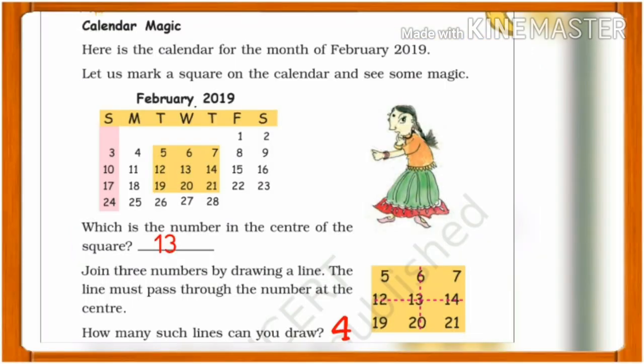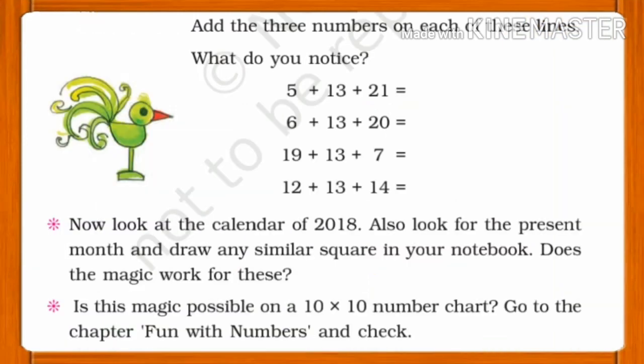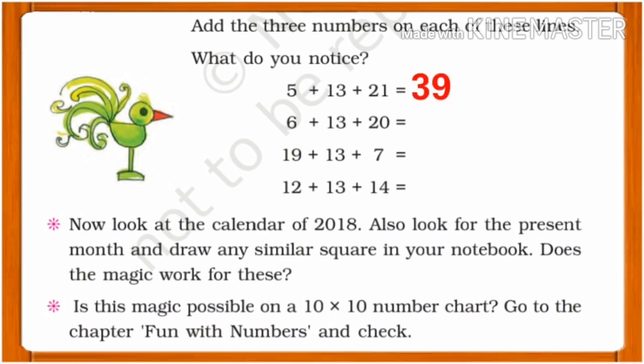So the question asked here, how many such lines can you draw? Answer will be 4. Now we are going to add the three numbers on each of these lines. Then we will have 5 plus 13 plus 21. Answer is 39. 6 plus 13 plus 20, again 39. 19 plus 13 plus 7, again 39. And 12 plus 13 plus 14, answer is 39.